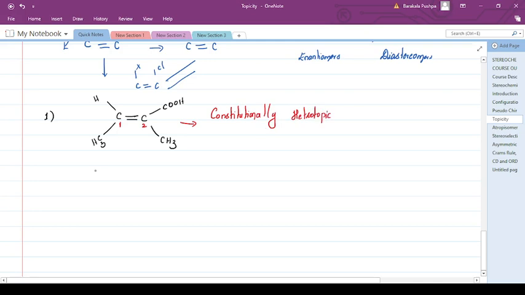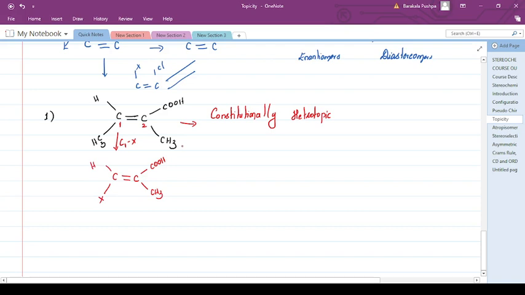Now replace the C1 methyl group by X. What you get here is carbon double bond carbon, COOH, an acid group, this methyl group remains the same, and here it is replaced by X, and hydrogen.